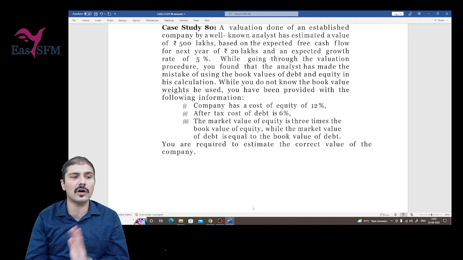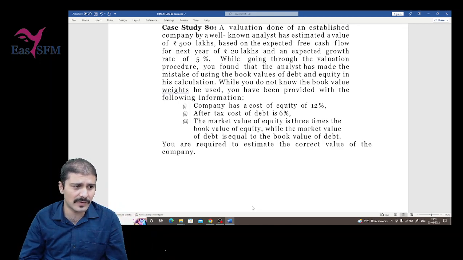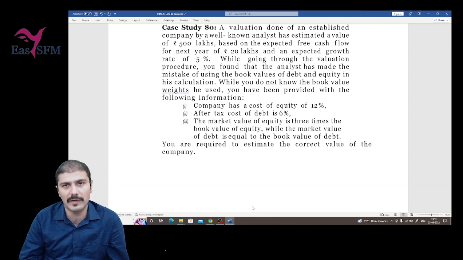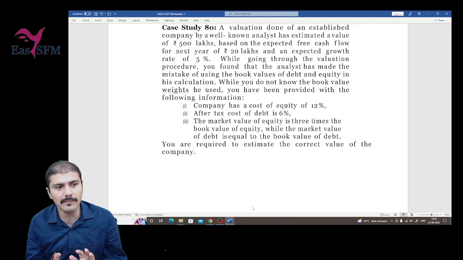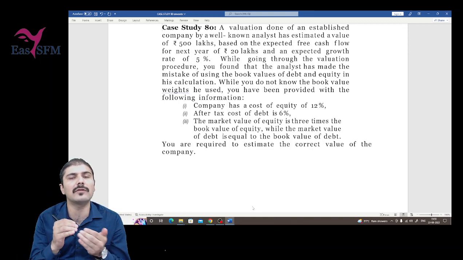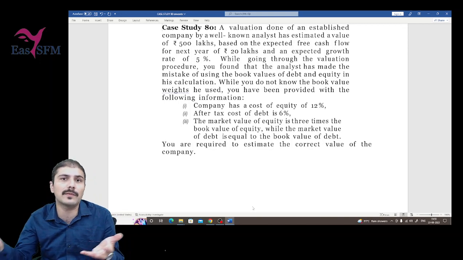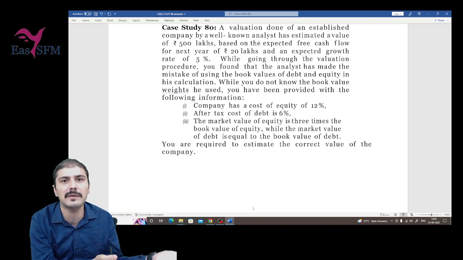The company has a cost of equity of 12%, and the after tax cost of debt is 6%. The market value of equity is 3 times the book value of equity, while the market value of debt is equal to the book value of debt, right? In your exam, it can be given the market value may be 4 times the equity, it can be given the debt value is 2 times or 1.5 times or 0.5 times maybe, right?